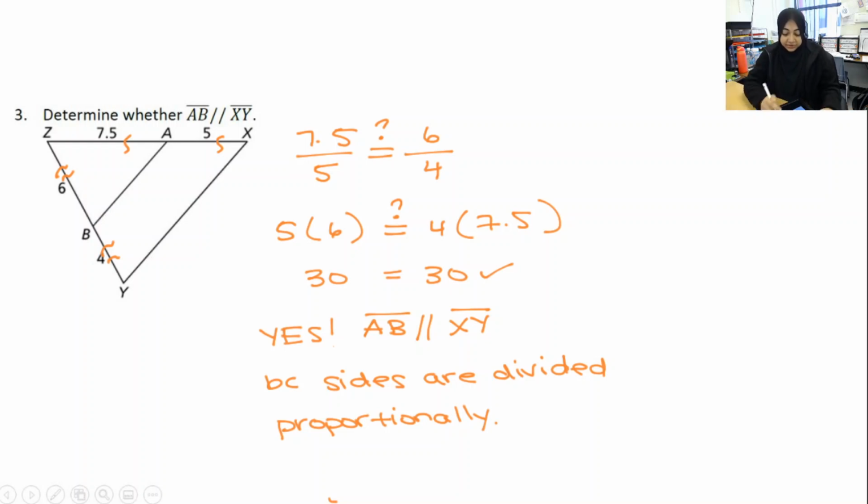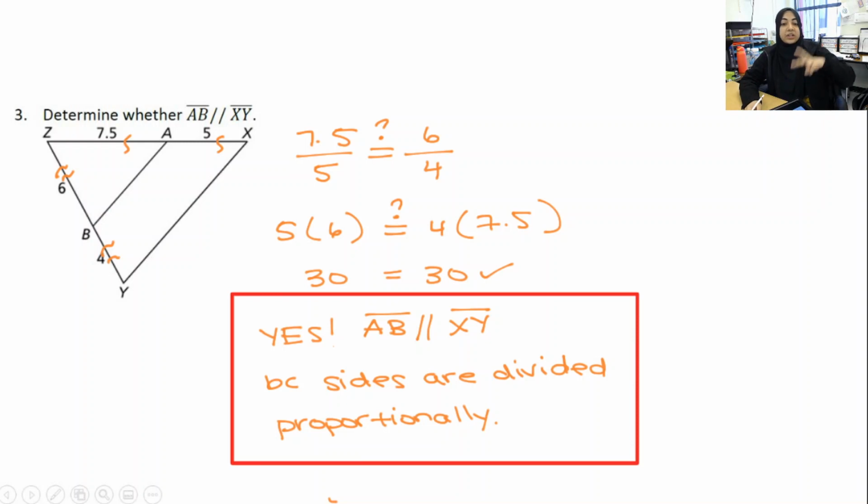That's all there is to it. Really straightforward. If you know those sides are parallel, you can set up that proportion. Or if you know that the proportions hold, then you can say that the sides are parallel. Let's now do the back, where we'll talk about the three parallel lines theorem and the triangle angle bisector theorem.